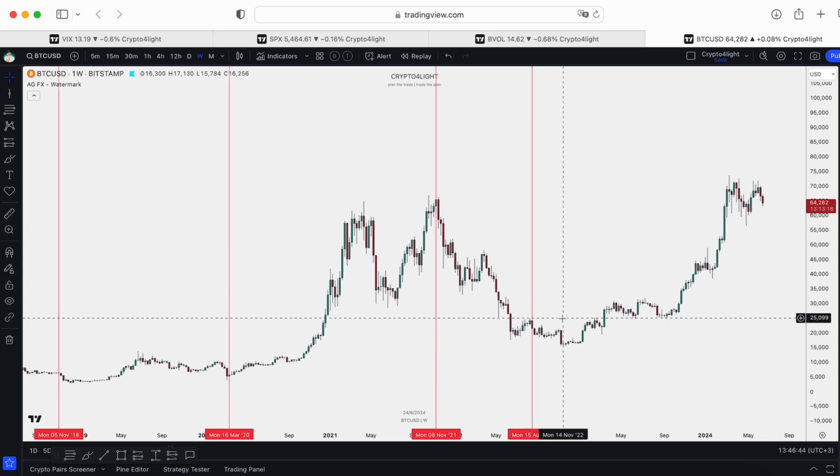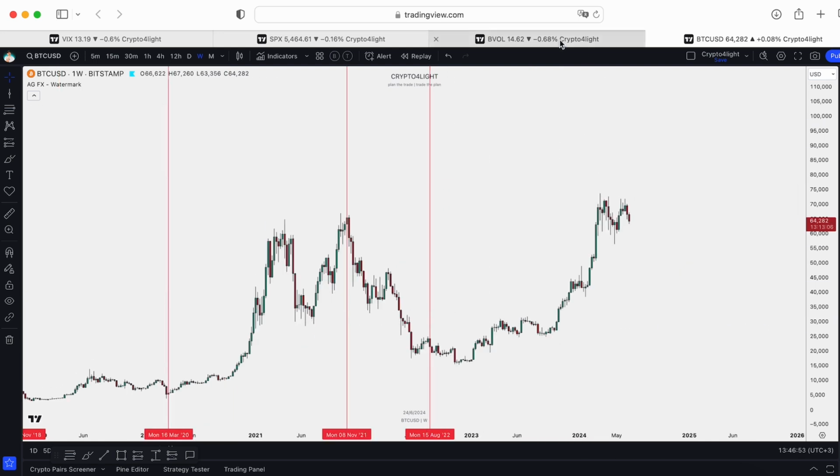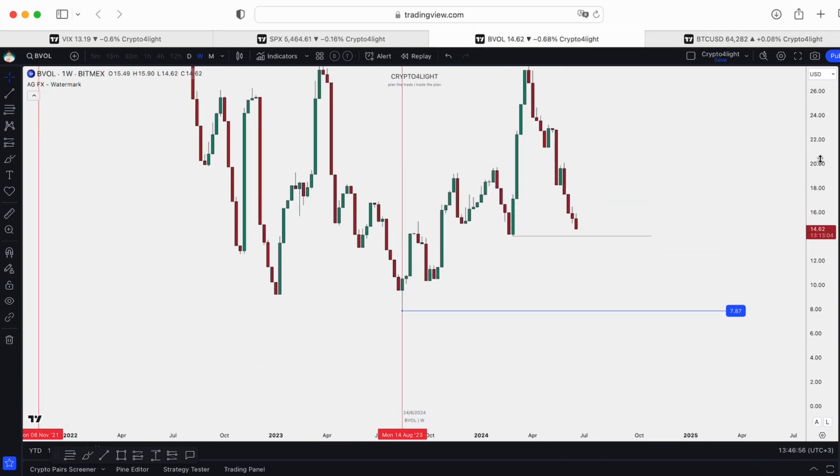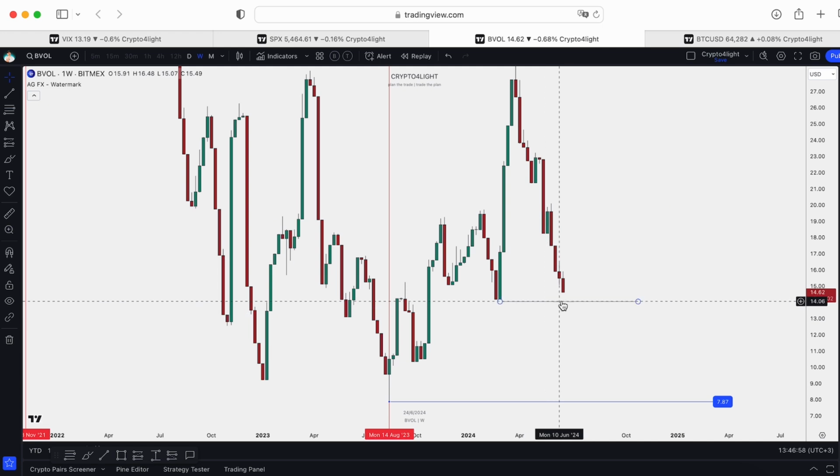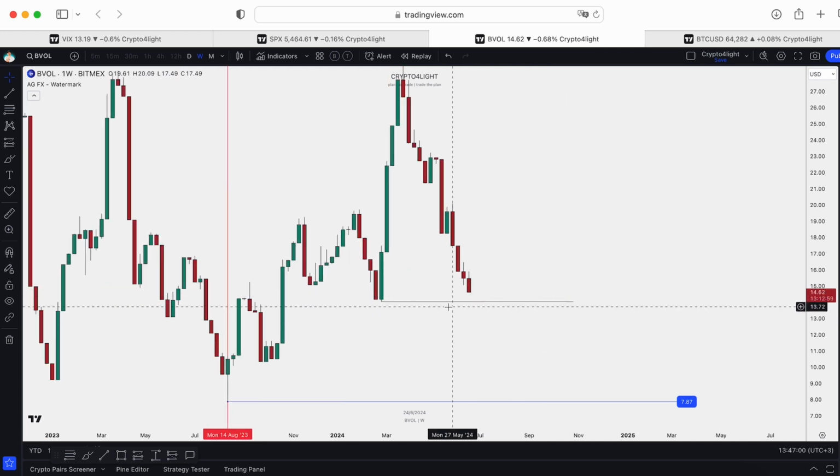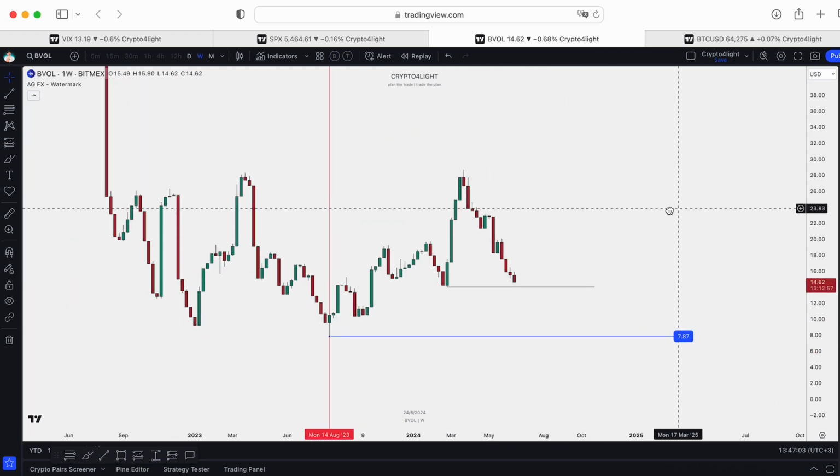We dumped to 5K. And we start a new trend. That's why, guys, this is a weekly time frame, most likely next week we can see the sweep of this local low here.